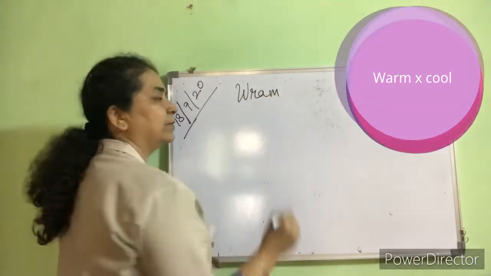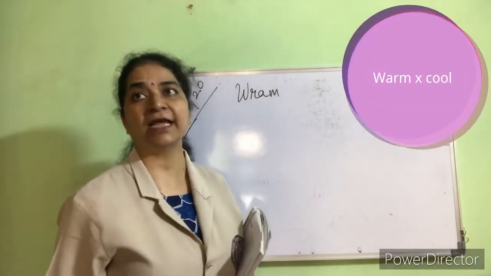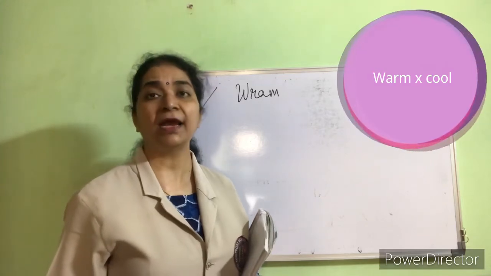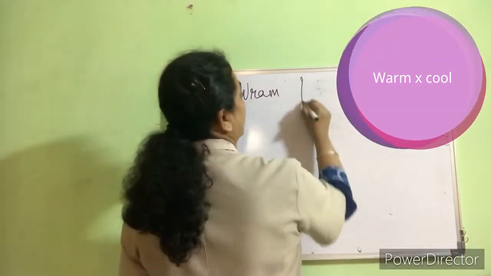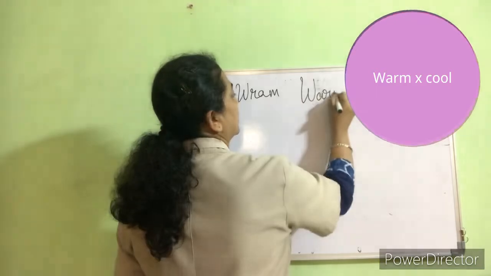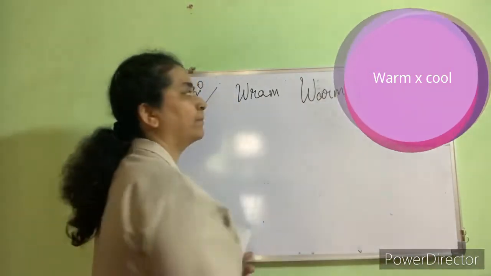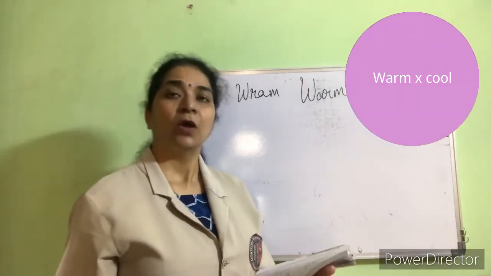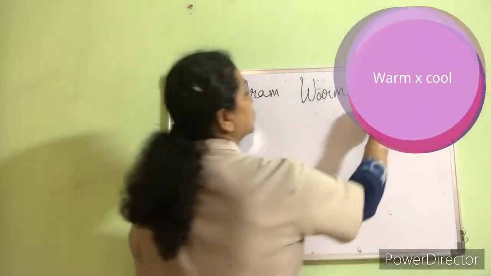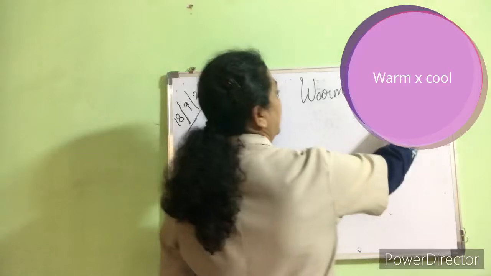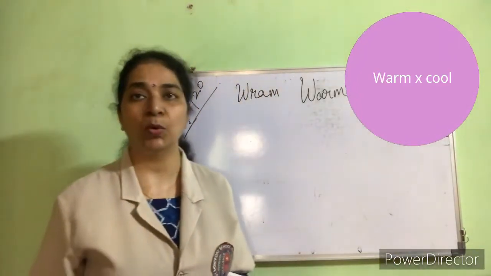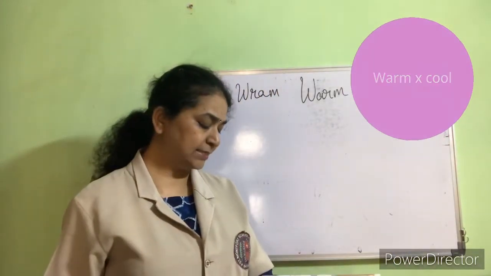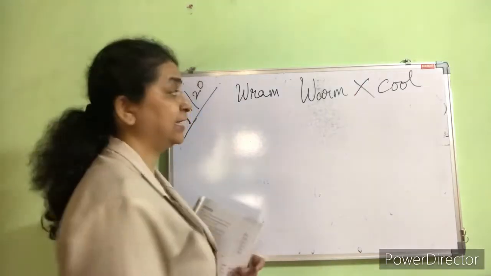W-R-A-M. What will be the correct word for that? It will be W-A-R-M. Warm. Warm means it is hot. So, what will be the opposite of warm? Cool. Hot, cool. C-O-O-L. Cool. Then next is O-P-N-E.